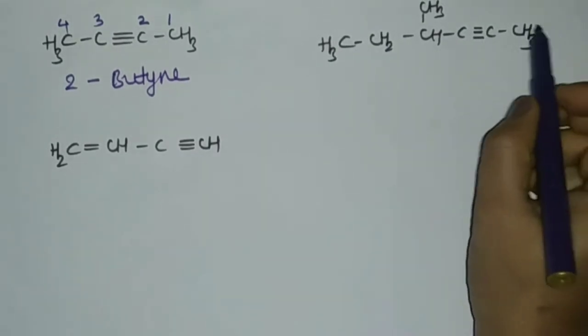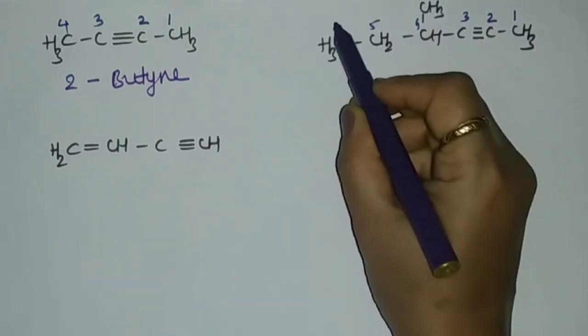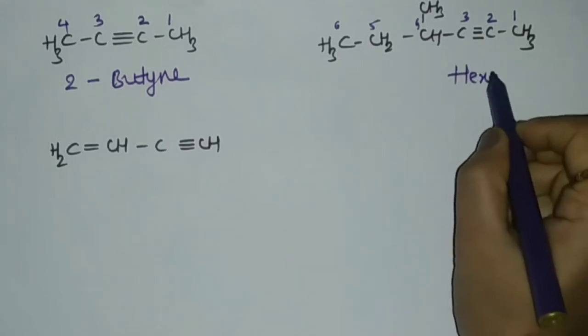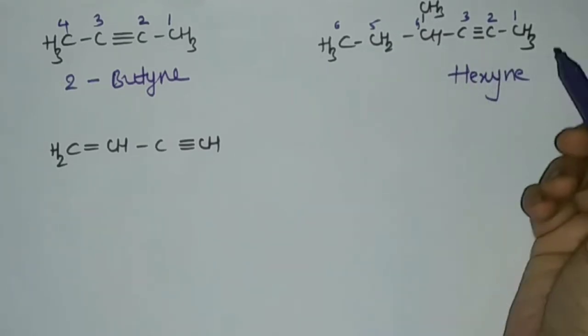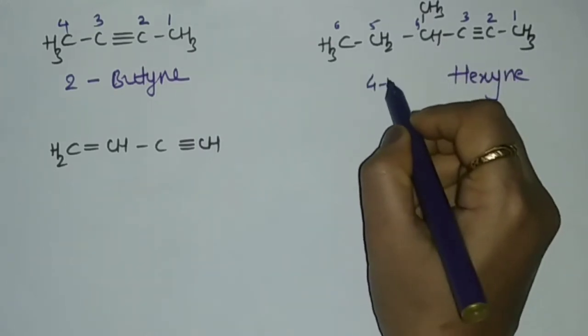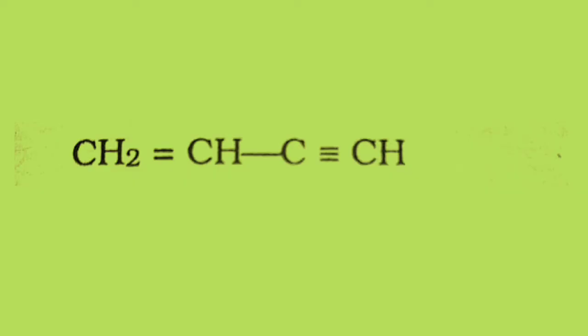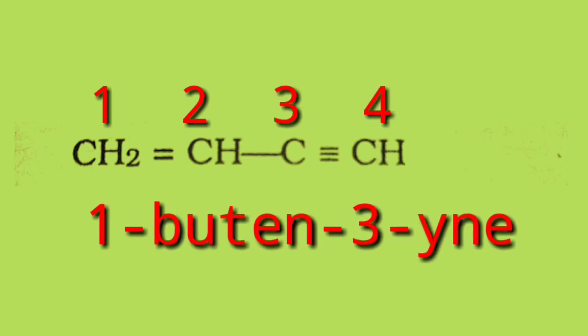Now numbering will start from this carbon atom. 1, 2, 3, 4, 5 and 6. 6 is hexane. So we can write it as 4-methyl-2-hexyne. Now in this structure there are 4 carbon atoms. There is a presence of a double bond as well as a triple bond. So we'll start numbering from the left hand side, as the double bond should get the least possible number. So the structure becomes 1-buten-3-yne.